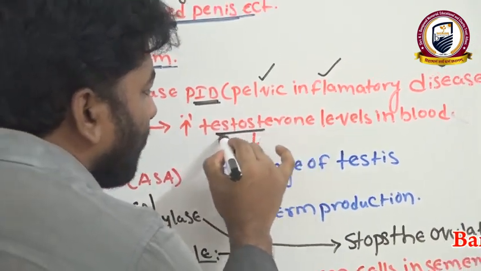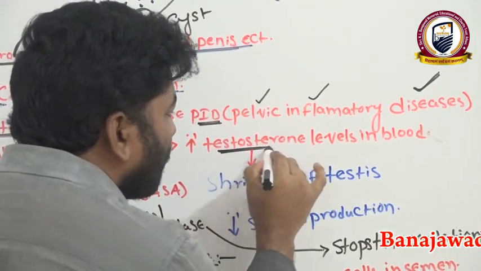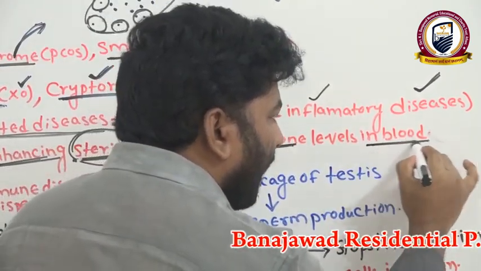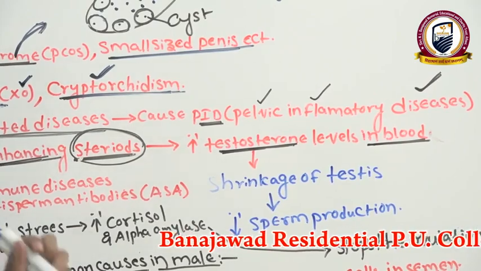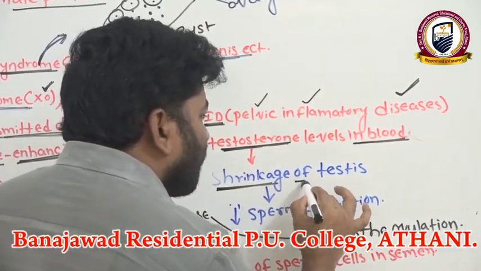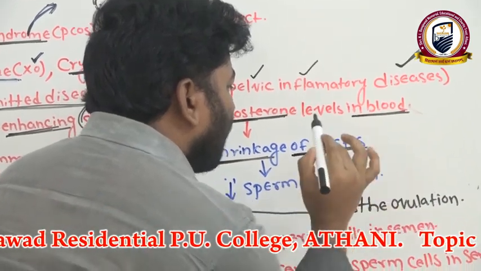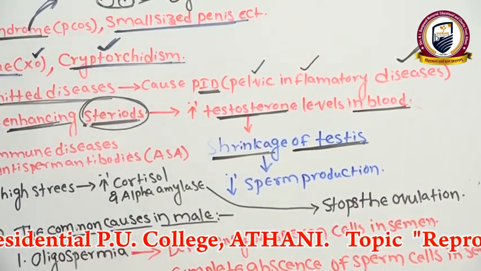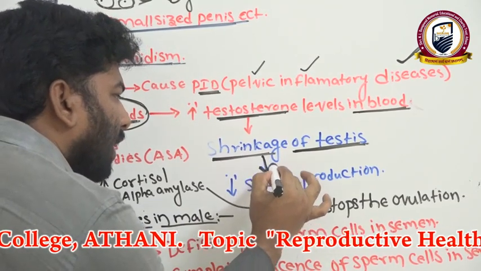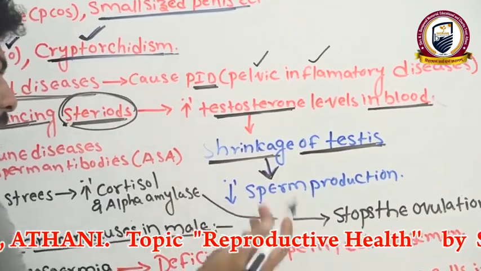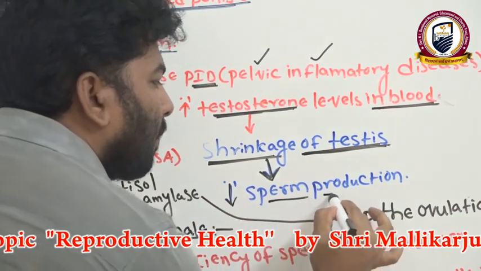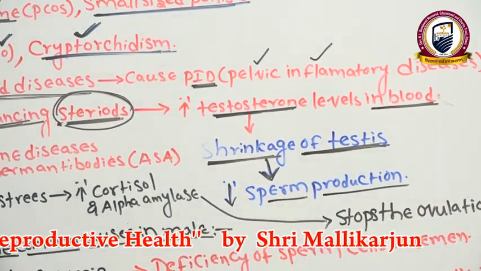It increases androgen levels, the testosterone level in the blood. Due to this, shrinkage of the testes takes place. And finally, when the testes shrink, it decreases sperm production.